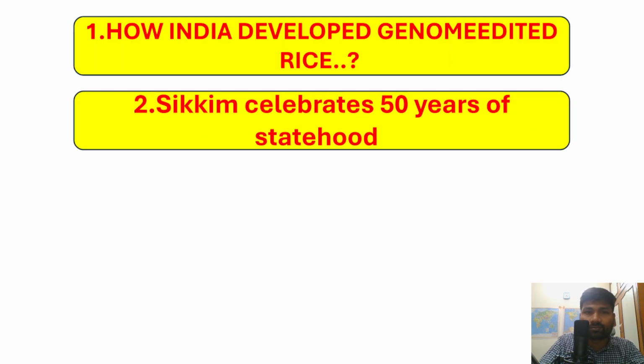So secondly, we have another important article, that is that Sikkim completed 50 years of statehood. So we'll also understand how Sikkim became part of India. So earlier it was a protectorate immediately after India's independence, but in 1970s Sikkim became a full-fledged state of India. So we'll also understand that as well.